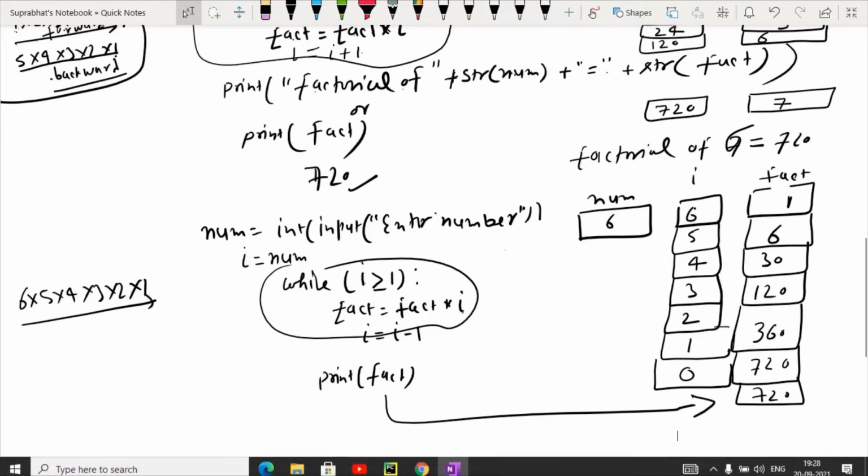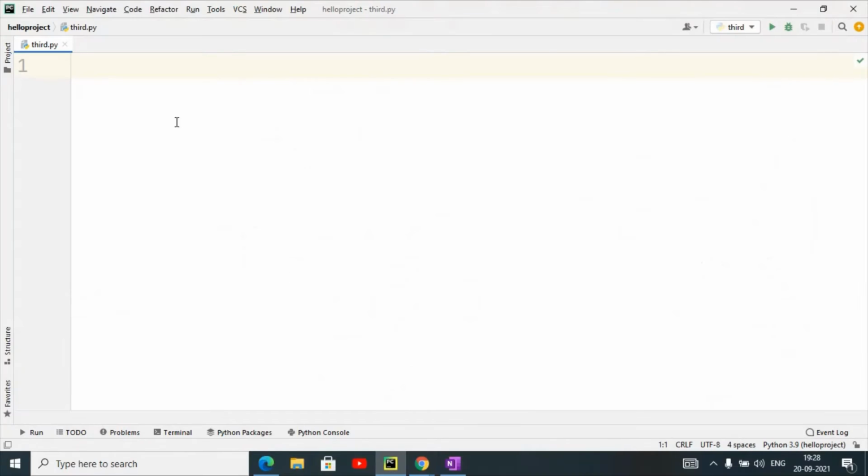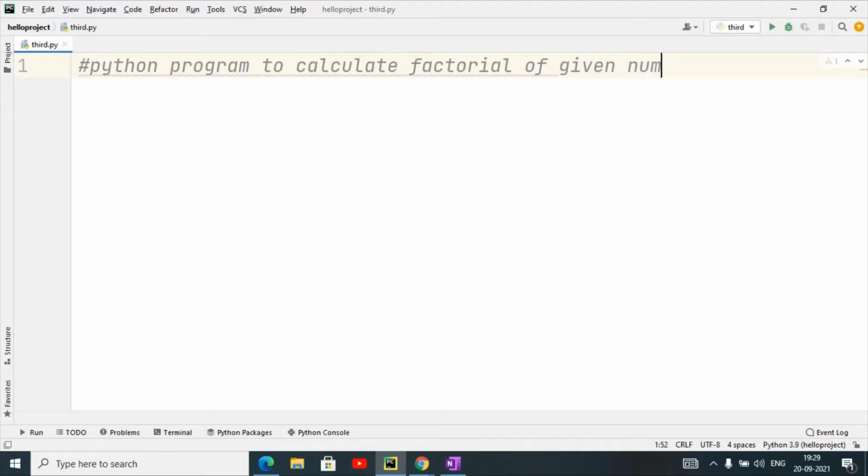So I am making this application in PyCharm so that you will understand. I am using both approaches, forward and backward. Python program to calculate factorial of a given number using while loop.